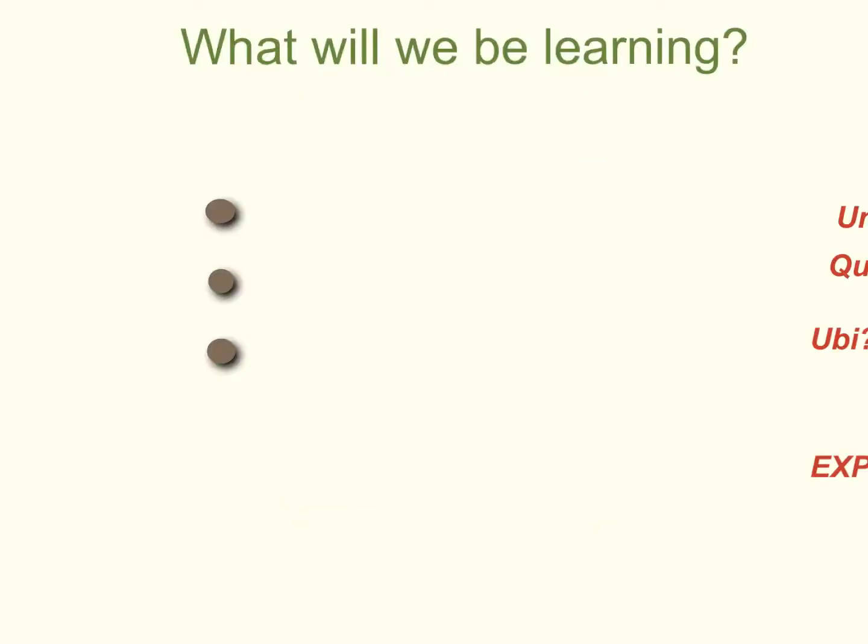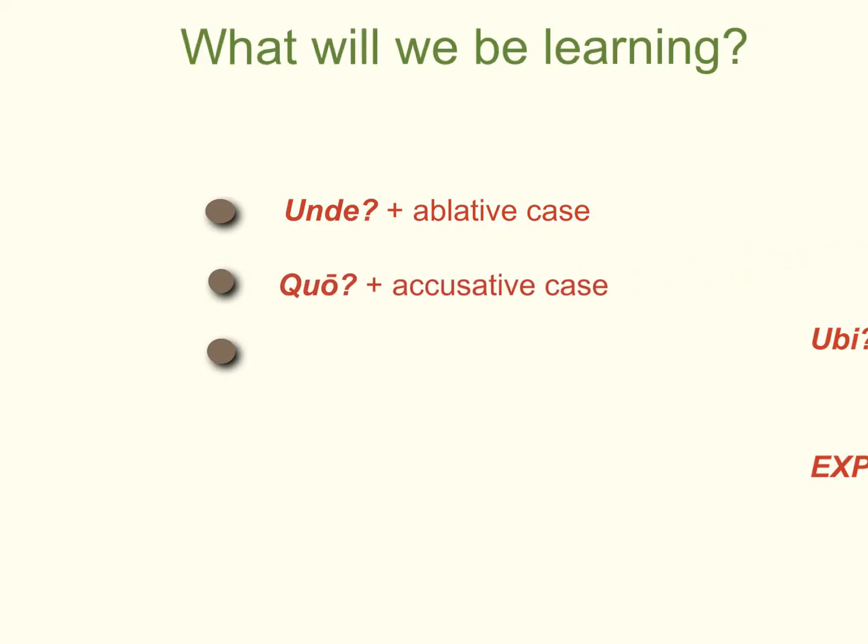We're going to be covering 3 different ideas in this lesson. The first one is based around the interrogative unde. And we'll see that when we answer that question, unde, we're going to be using the ablative case. The next interrogative we're going to be learning about is quo. And we'll see that when we answer the question quo, we're going to be using the accusative case.